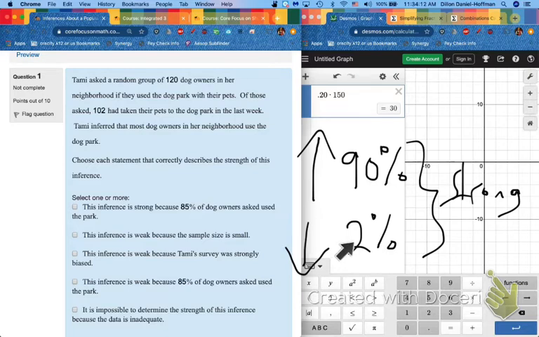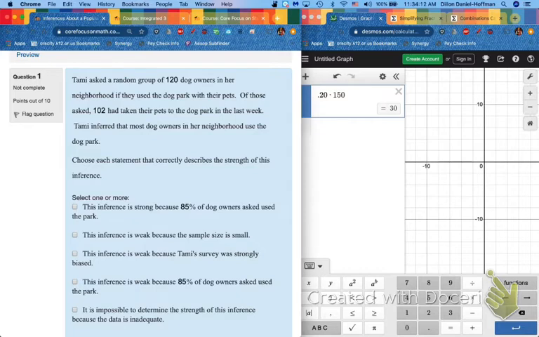A weak inference is like, do you prefer chocolate or non-chocolate candies like Sweet Tarts, Skittles, gummy bears? It's usually maybe 60-40 chocolate. I am one of those that prefers chocolate for sure.